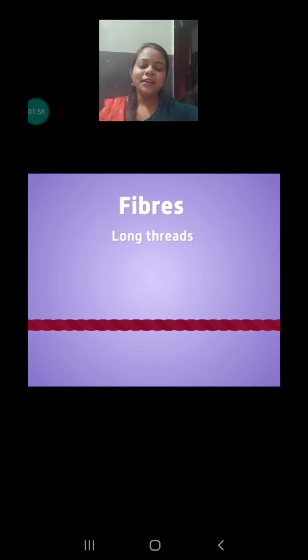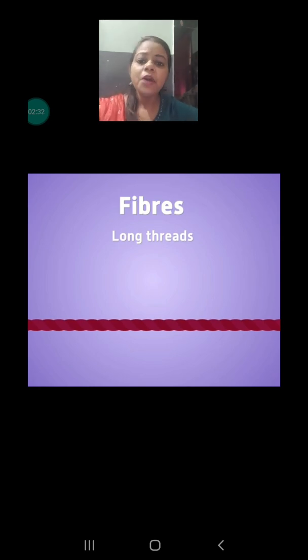But before that, let's know the two processes. Mainly two processes occur in making clothes. First is spinning and second is weaving. Spinning is the process in which threads are twisted together to make a long thread. And all that thread is woven together to make the fabric. These are the two basic processes which occur in making clothes. But first of all, let's know each of them.